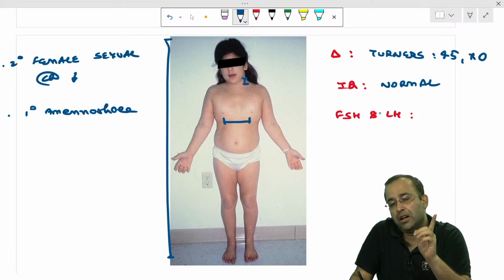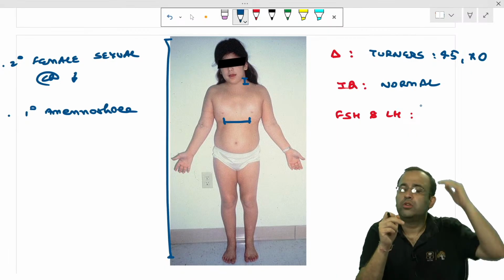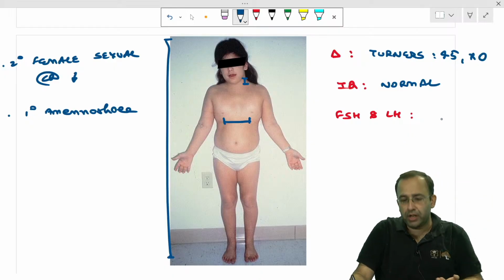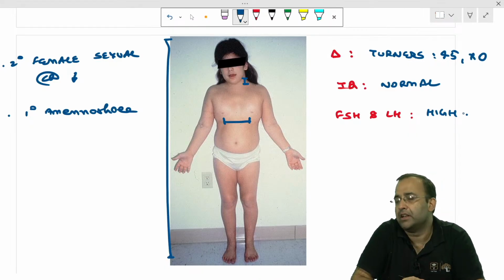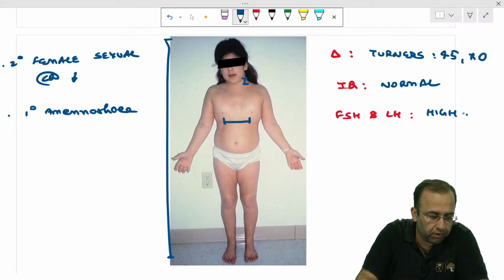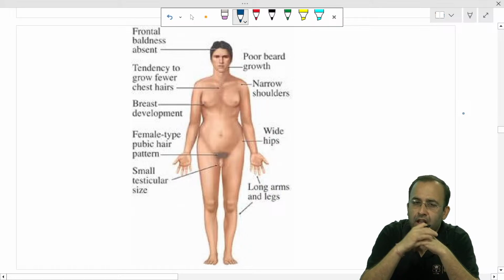Then she is a case of primary amenorrhea. The girl has never bled. So her hypothalamic pituitary axis is trying to stimulate the ovaries. So FSH and LH is high. This is Turner's. Because the body wants the girl to bleed. So FSH and LH is high. That is Turner's.